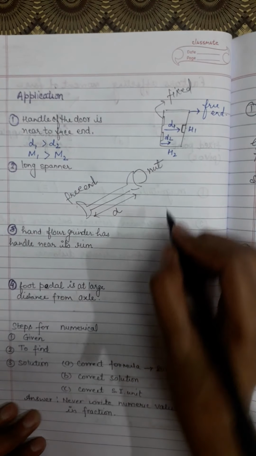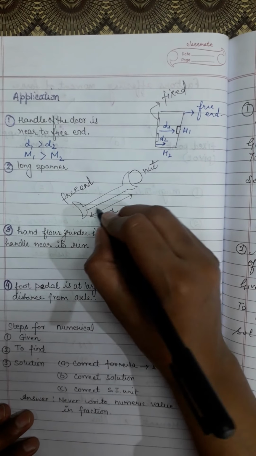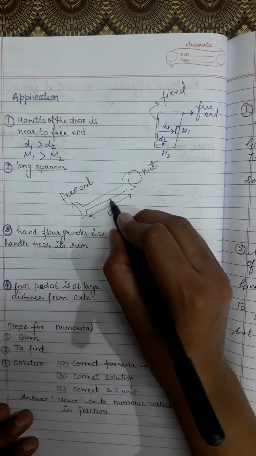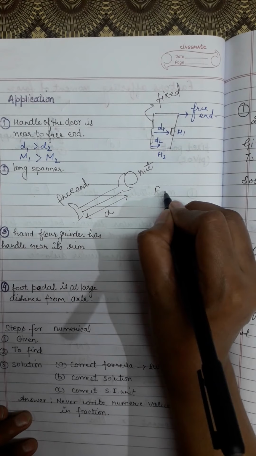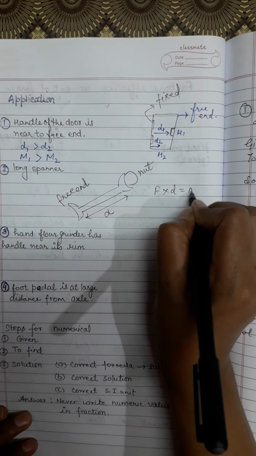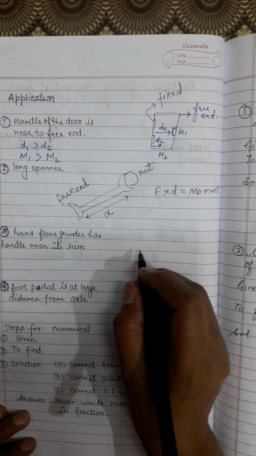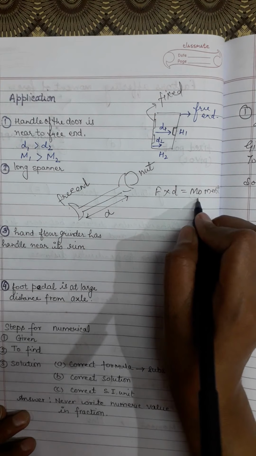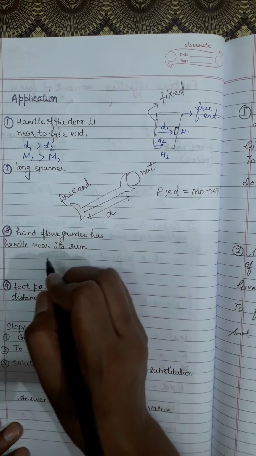So this nut has to be tightened, with the spanner at a distance d from it. If the length of the spanner is small, then the distance will be small, and since the formula is F into d equal to moment, it will not produce that much moment. So if the spanner is long, then the moment or rotation will be more. So this is the second example of moment of force, along the spanner.